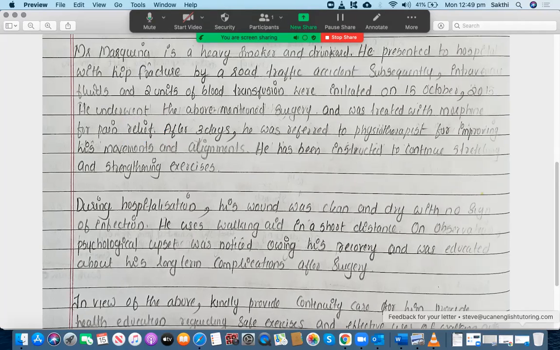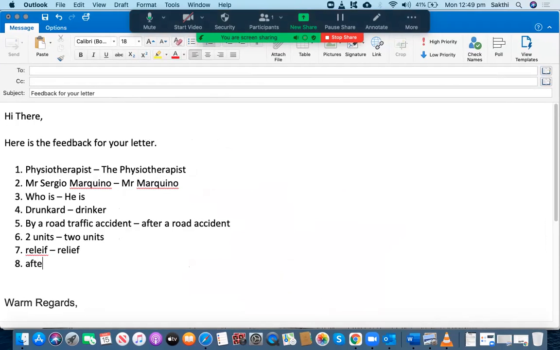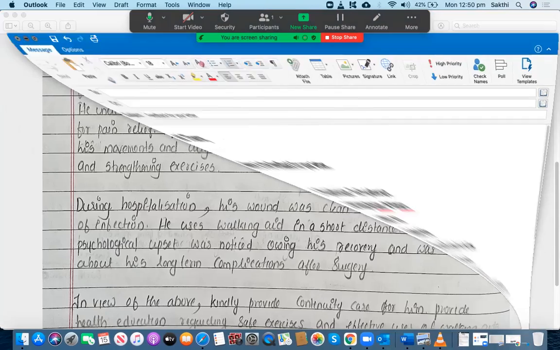After 3 days, don't write down the numbers. Okay, after 3 days. So you could have mentioned "after 3 days." It's better to write down the words if the number is 10 or below. Okay.